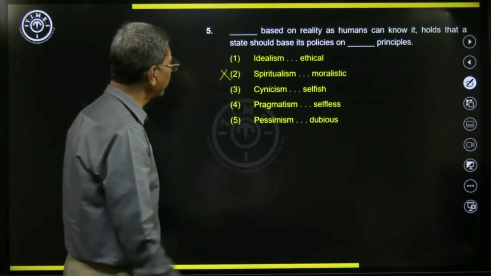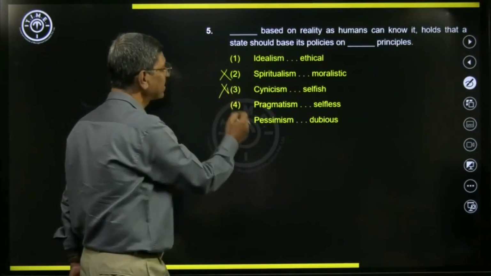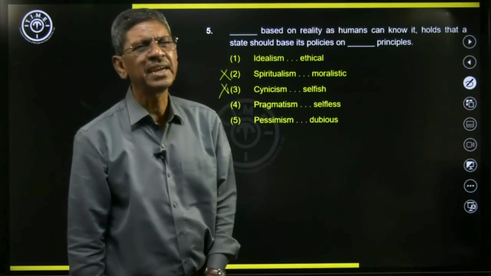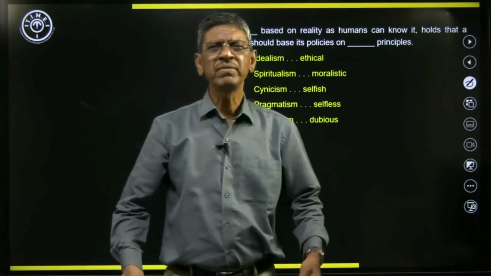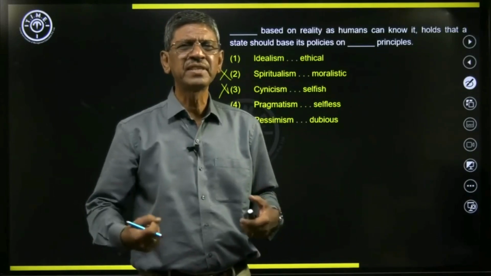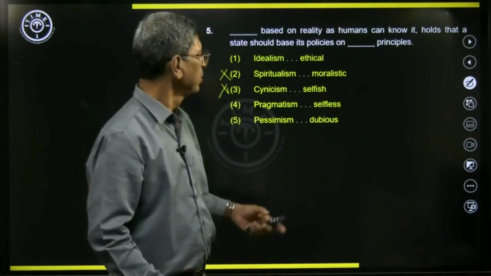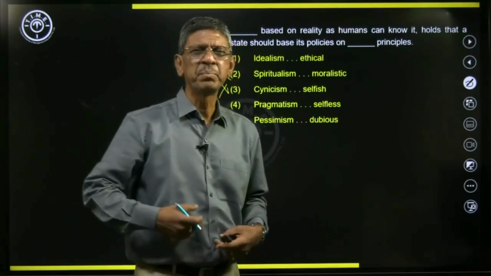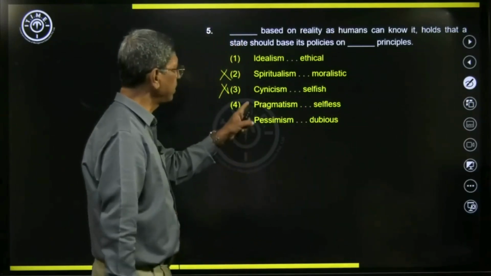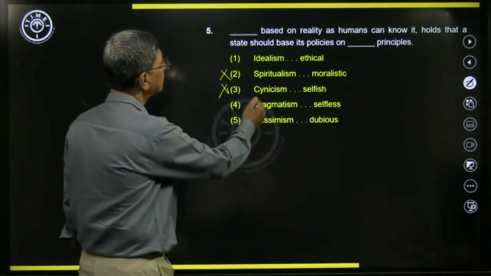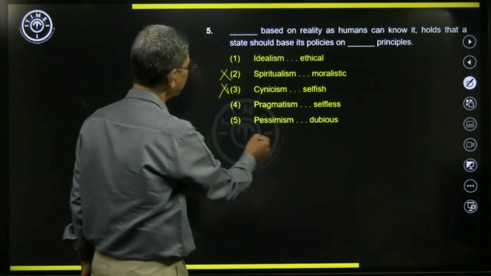No. What is cynicism? Cynicism is a mental state where you always think that others are self-centered and selfish, a kind of negative thinking. It is very pessimistic in approach or outlook. So cynicism based on, it's not.